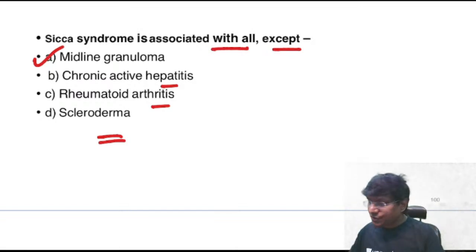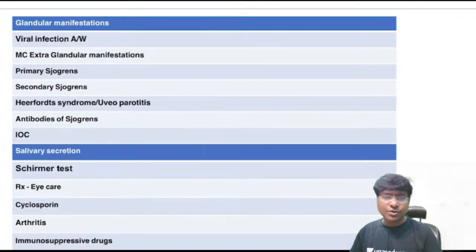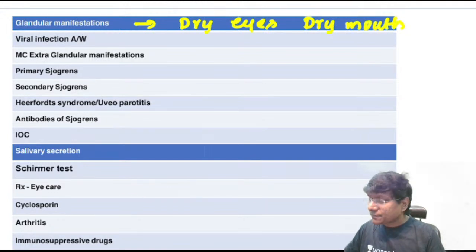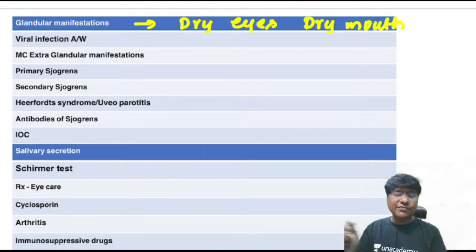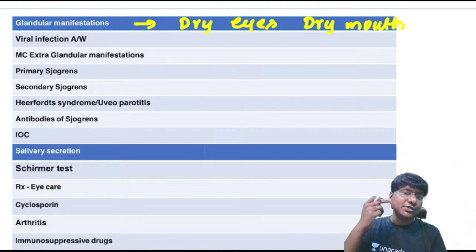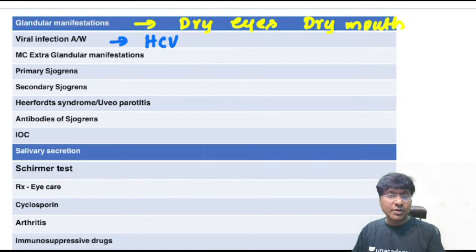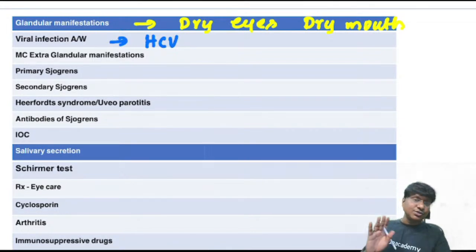Now, you take Sjogren syndrome, you have the glandular manifestations. So what will be the glandular manifestations? They will have dry eyes and dry mouth. Why is that? Because of autoimmune destruction of the lacrimal gland and autoimmune destruction of the salivary gland. They will have dry eyes as well as dry mouth. And the viral infection associated with Sjogren syndrome is HCV.